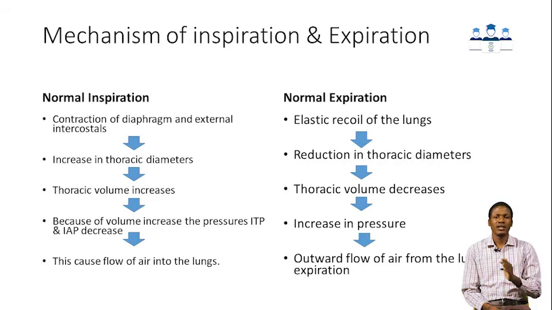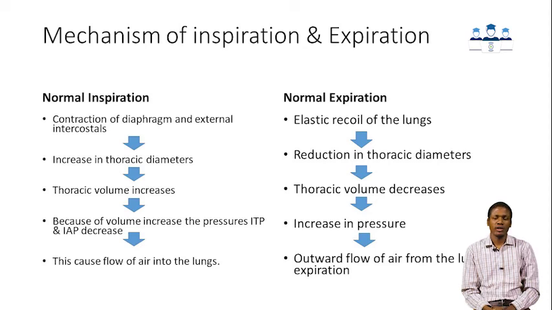So you can see inspiration has taken place, and this is the mechanism of inspiration. Contraction of the primary muscles of inspiration, increase in the thoracic cage diameters, increase in the thoracic cage volume, decrease in the pressures, and then air flow from the atmosphere into the lungs and alveolar cavity.